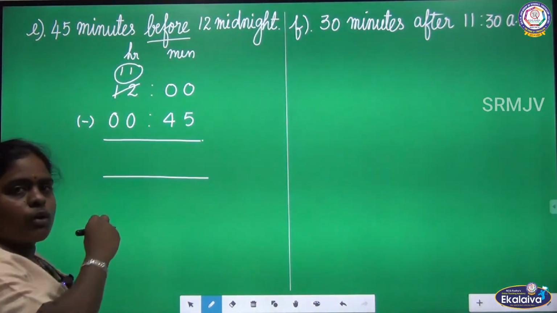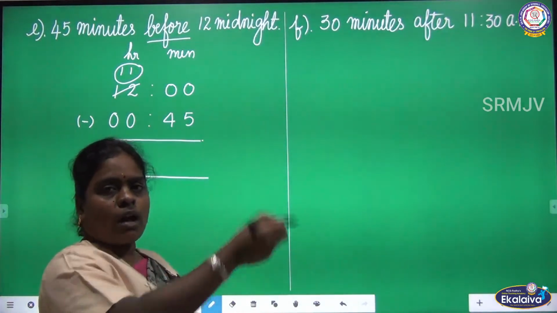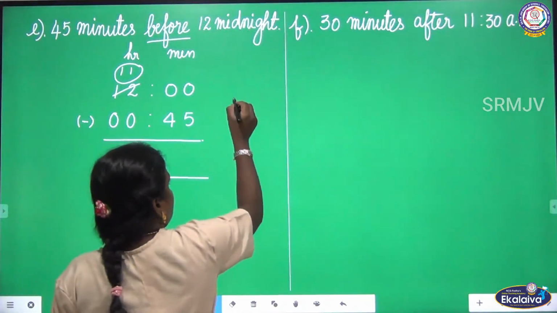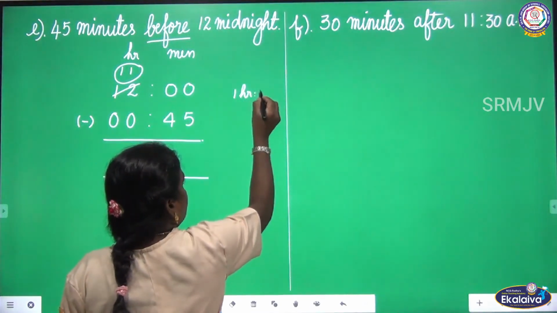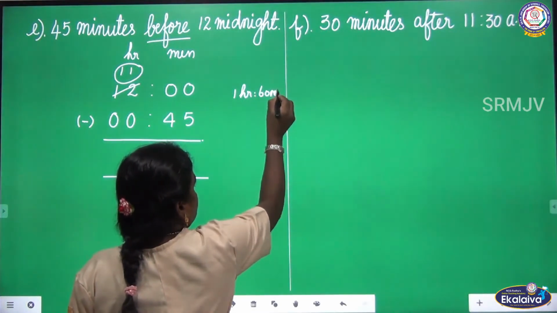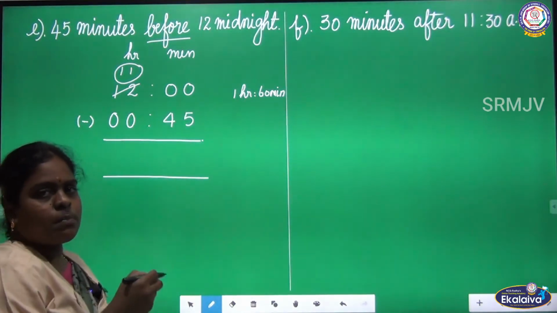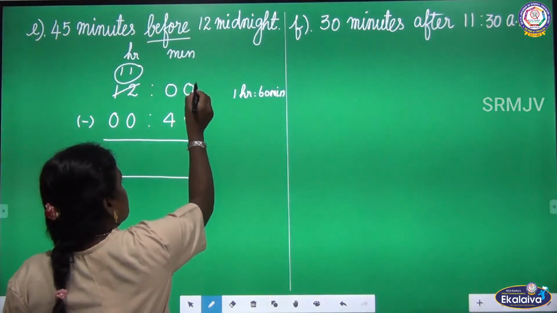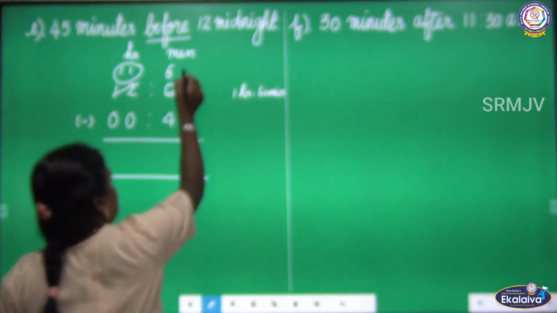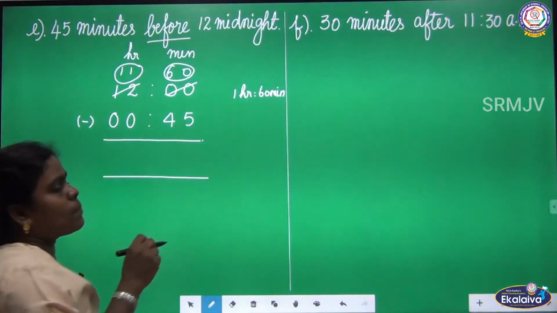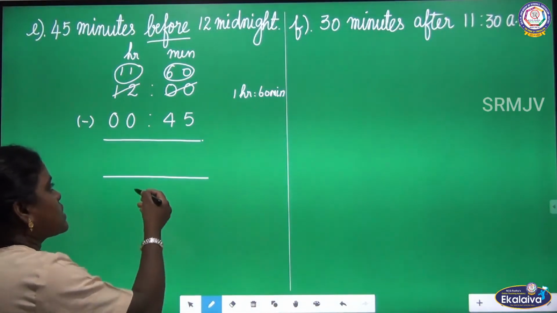And when you borrow 1 hour, when it comes to the minute column, we can get 60 minutes, because 1 hour equal 60 minutes. So here we have only 0. 60 plus 0, it is 60. So let us write the number 60 here. And now we are going to subtract 45 from 60.